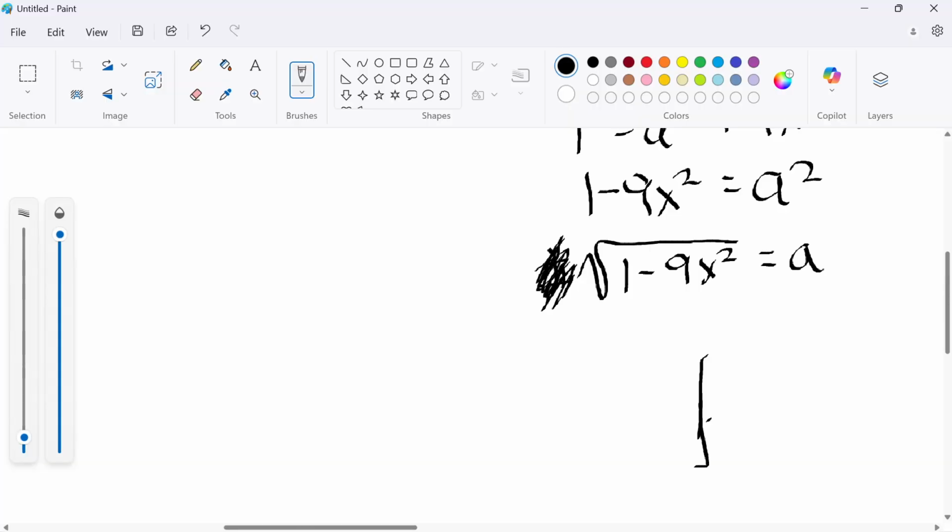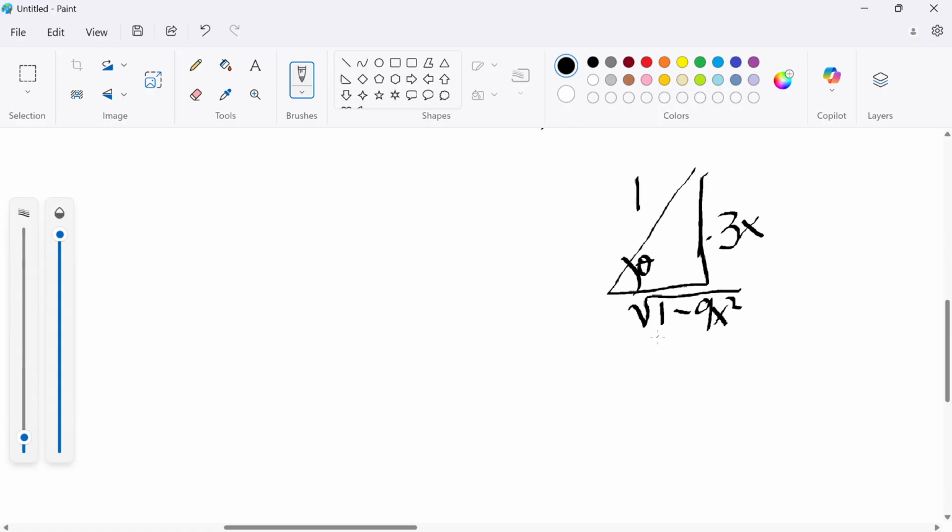So this is the triangle. There's theta. This is 3x, 1, square root of 1 minus 9x squared. And so what's the secant? Secant is hypotenuse.